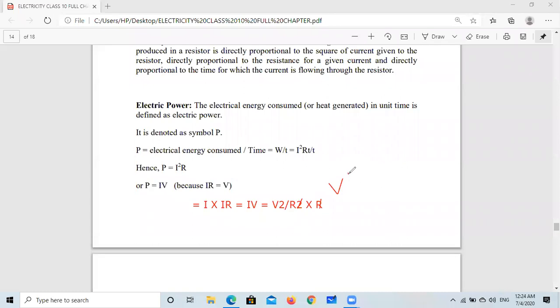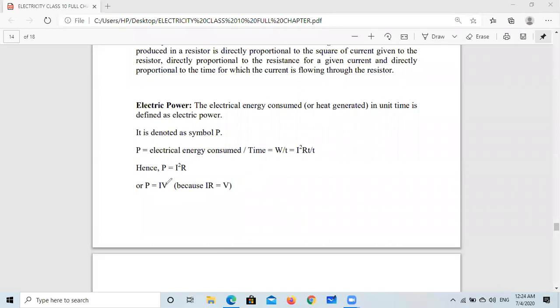This is V squared upon, this is R squared. Okay, let me do the incorrect way. Sorry, this is R squared. I think you have understood. Here again, I try to write this.